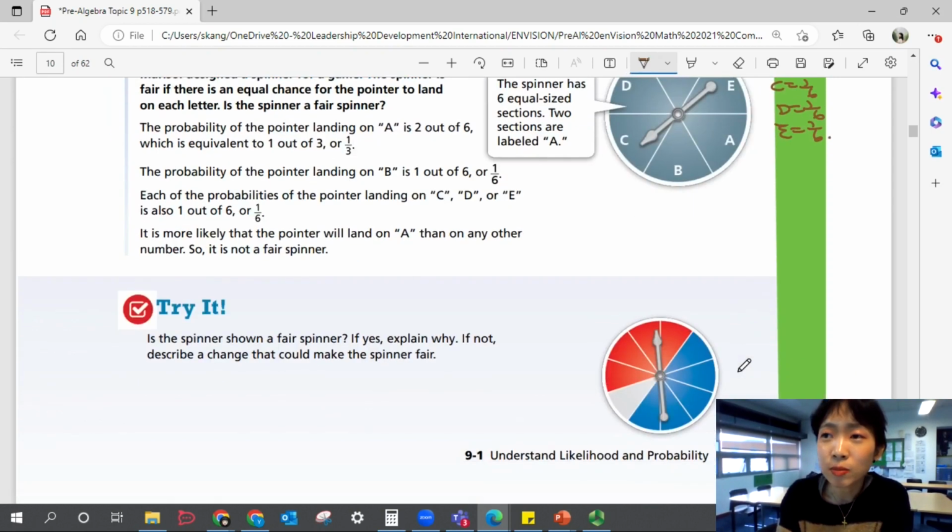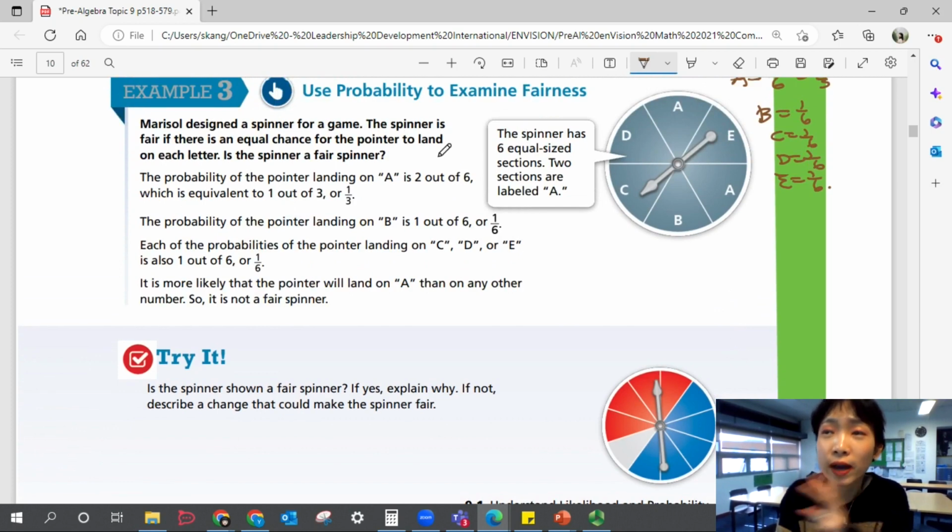Let's look at Try It. Is the spinner shown a fair spinner? So think about what fair means. It means that all different options or outcomes should have equal chance. If they don't, it's not a fair spinner. So think about this and try to explain your answer. Come back when you're ready to check the answer.